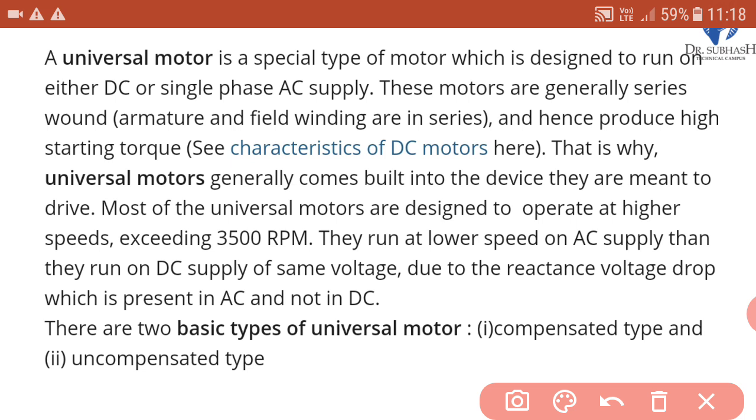A universal motor is a special type of motor which is designed to run on either DC or single phase AC supply that we have already seen. These motors are generally series wound. It means armature and field winding are in series, so it is called series wound and hence produce high starting torque.